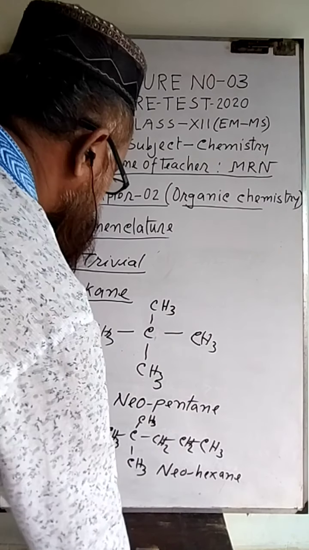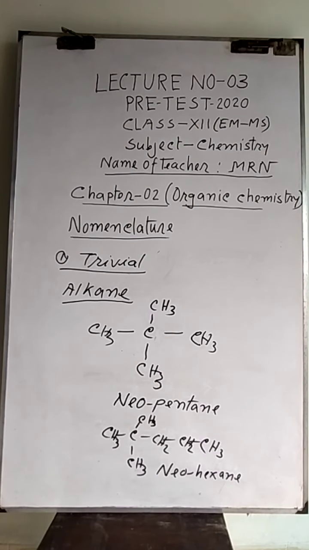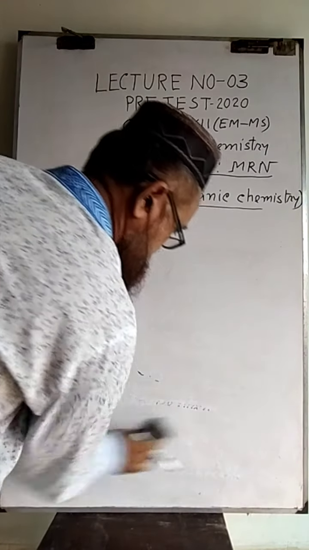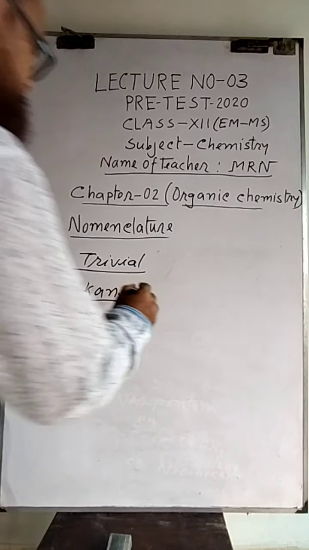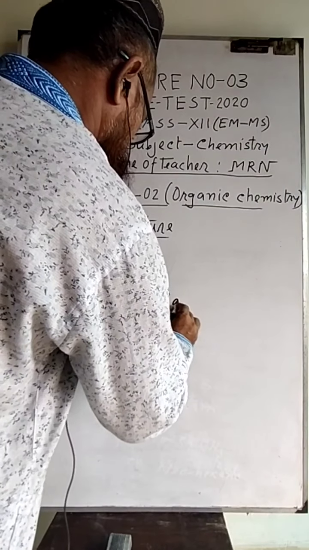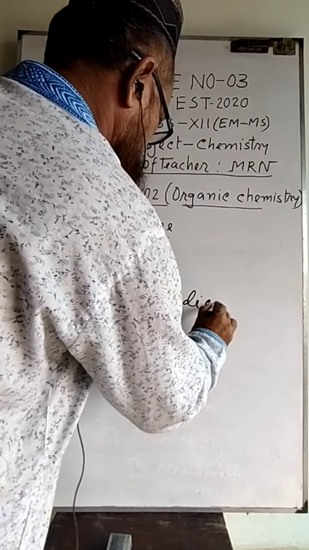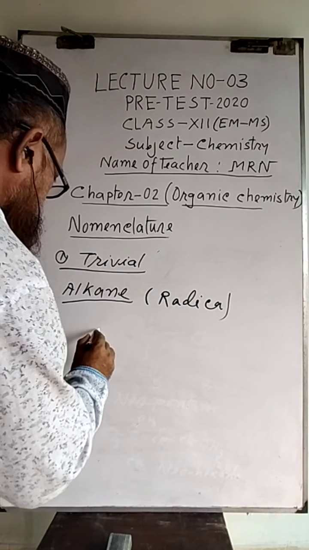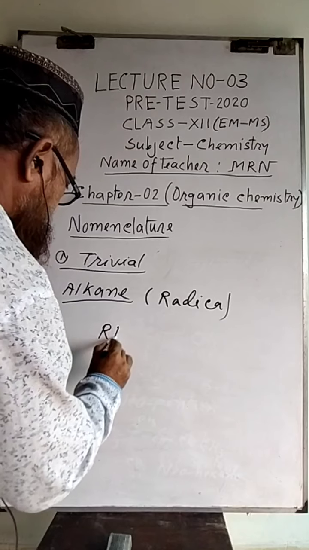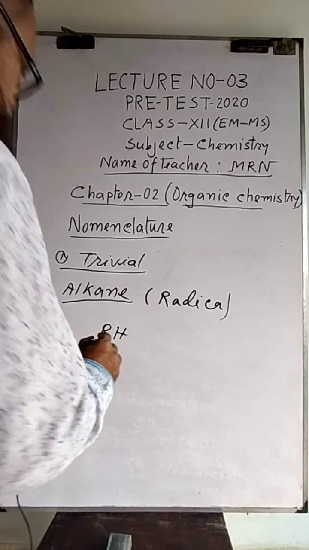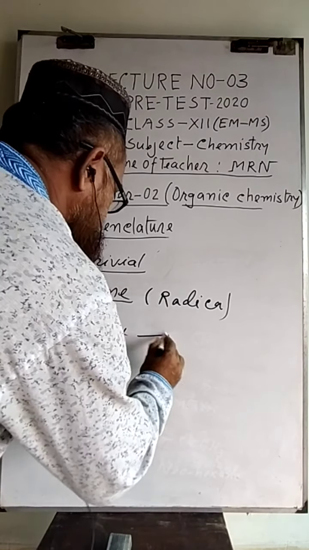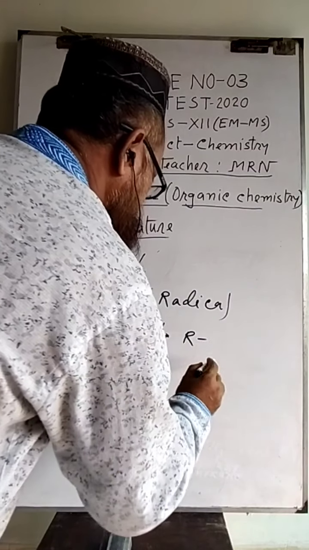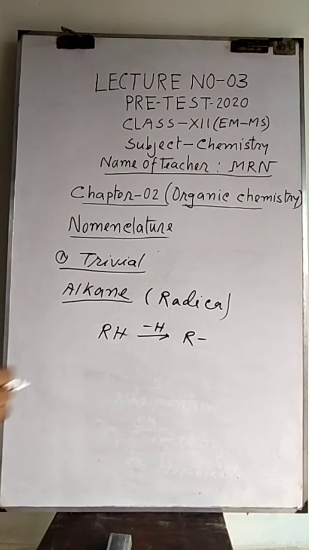Now from the alkane we get the radical. Radical means derived from alkane. Alkane is represented by RH. For example, when one hydrogen is separated from the alkane, the remaining part is called alkyl.